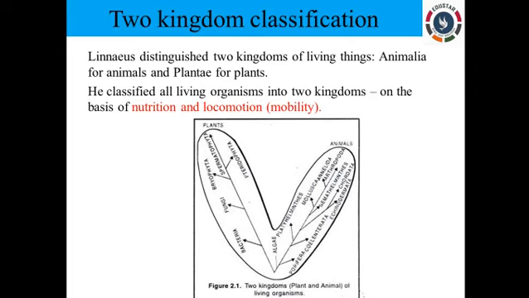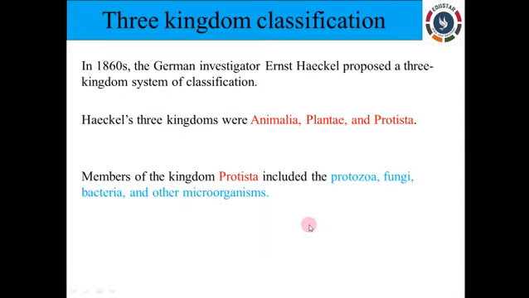And also the fungi, which take nourishment from dead and decaying organisms, were not placed. So he placed all bacteria, blue green algae, fungi, everything under the plants. If you see here, you can identify the bacteria, fungi, everything kept under the plant category, but under the animal category, he kept algae. So there is no proper classification. Okay, this was not adequate to keep all the living organisms.